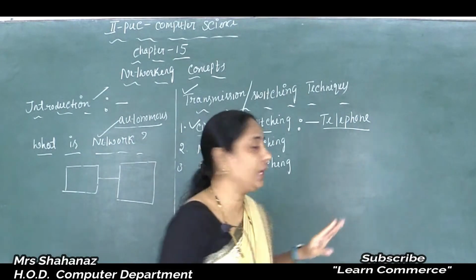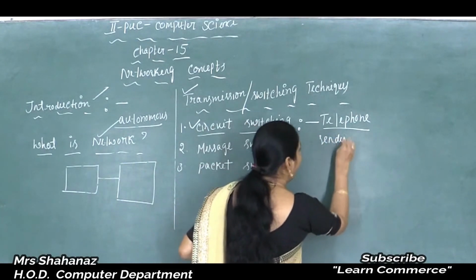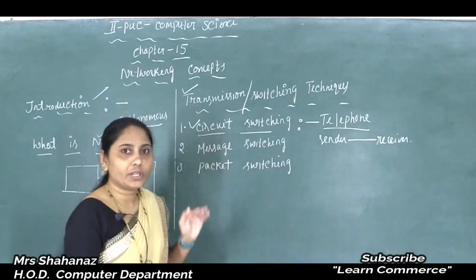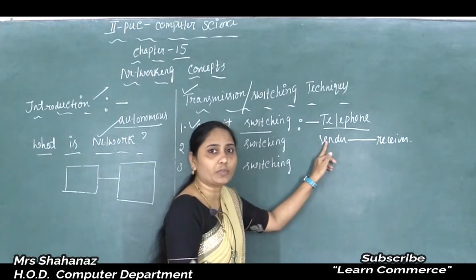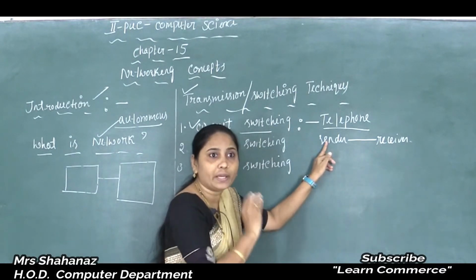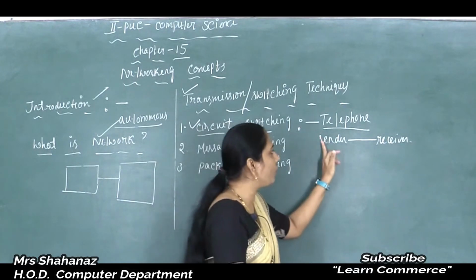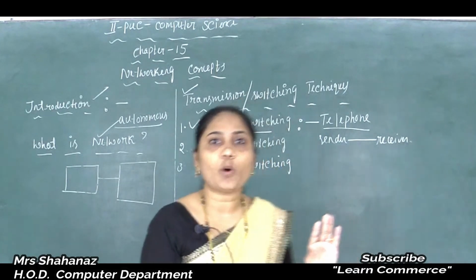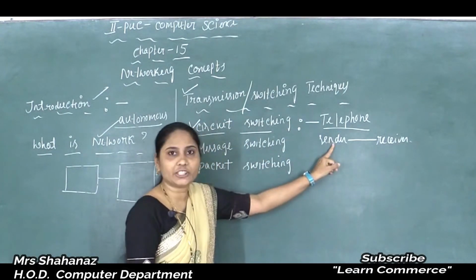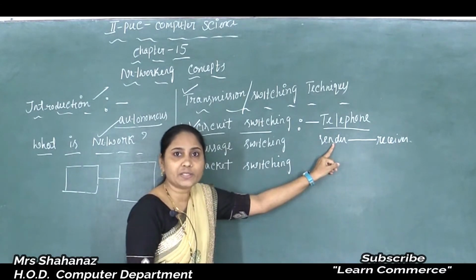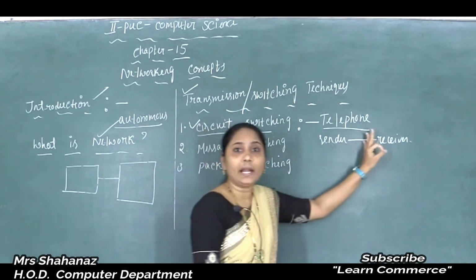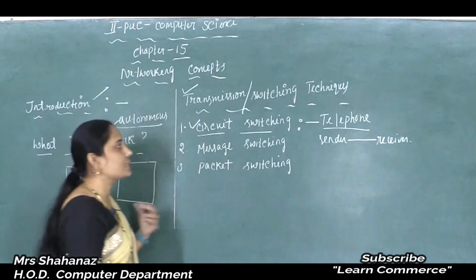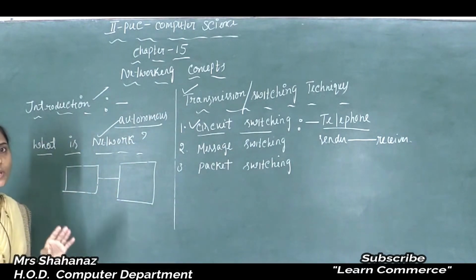From one wire to the next. Maybe this is the sender and a connection occurs, and after that in between our receiver. So here a direct connection occurs by making a physical connection from one wire to the next wire. Clear this point? With this type of switching technique, once the connection is established, it stays connected until the connection is terminated. Clear this point here? So this is about circuit switching. Clear the meaning of circuit switching.